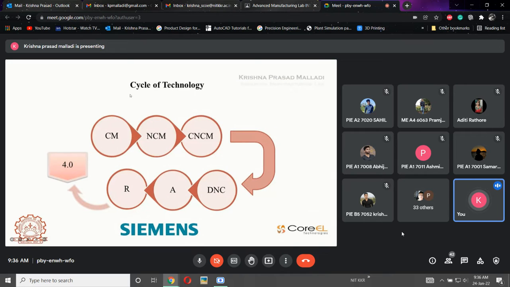I hope we know this one. This is called the cycle of technology, in which we discuss these machines and these processes. In this process, there is one thing called R. R is nothing but robot. So why is there a need of R in technology? What is the need of R in industry? Can anyone give me a brief on this? What is the need or importance of R?